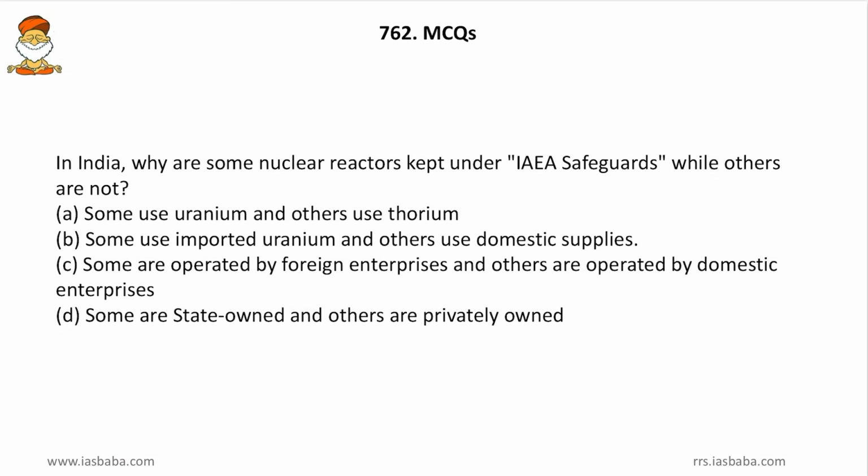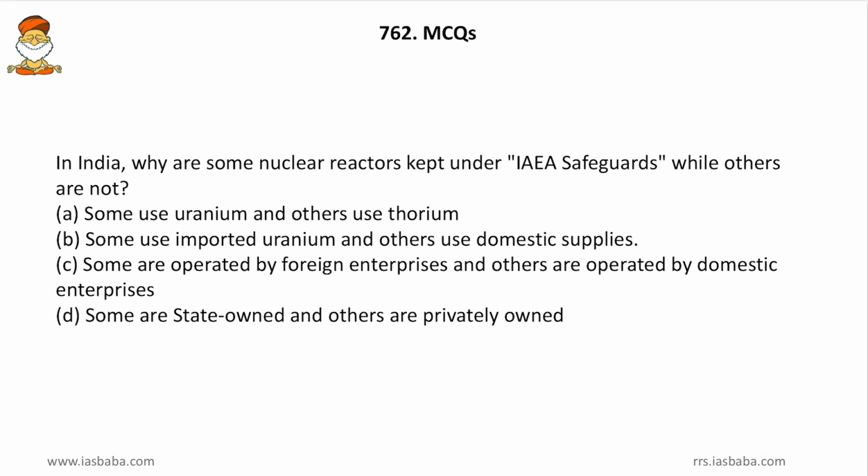In India, why are some nuclear reactors kept under the IAEA safeguards while others are not? Friends, again a conceptual question. Why do nuclear reactors have to be kept under the IAEA safeguards, that is the International Atomic Energy Agency safeguards? Because they have to scrutinize whether the nuclear reactors are enriching the uranium for weapon grades or for civil electricity grades. So in that perspective, we will look into options. Some use uranium and others use thorium. Friends, both uranium and thorium can be used for enriching weapon grade nuclear elements. So there is no use in differentiating between uranium and thorium.